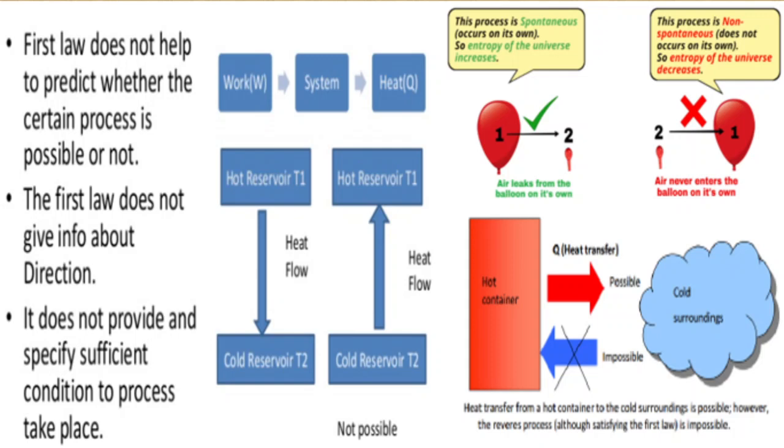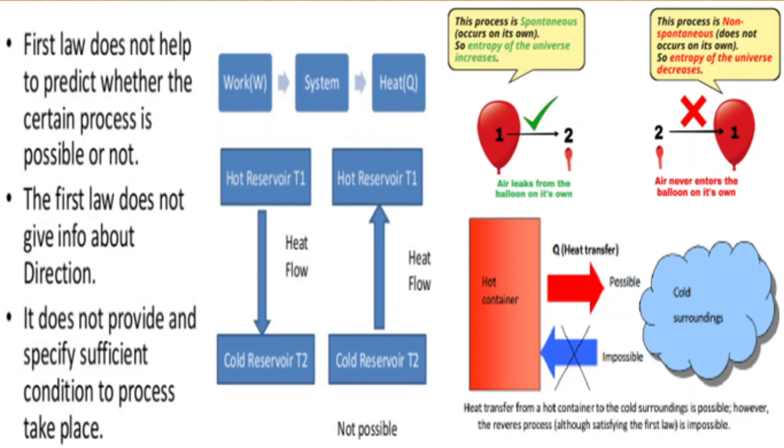So a hot container has a certain temperature which is higher when compared to the temperature of the cold surroundings. Because of this temperature difference, there will be a flow of heat energy from the hot container to the cold surroundings. So this process is possible, whereas the reverse process is not possible. That means heat energy never flows from a colder object to a hotter object, which is not possible.